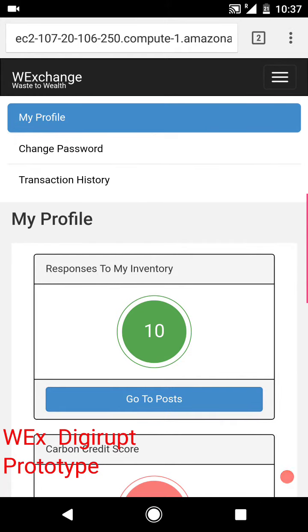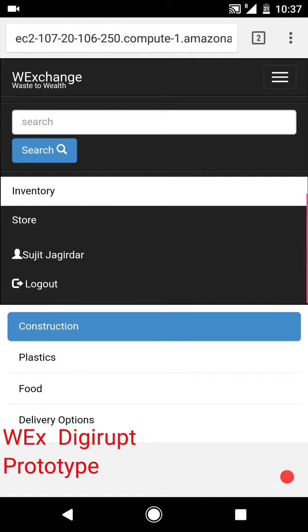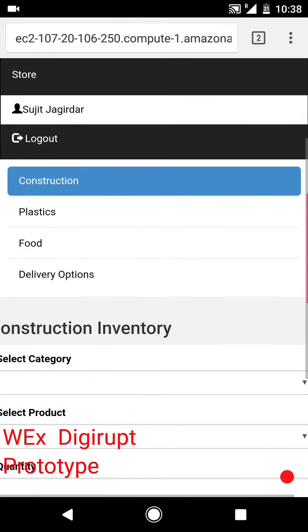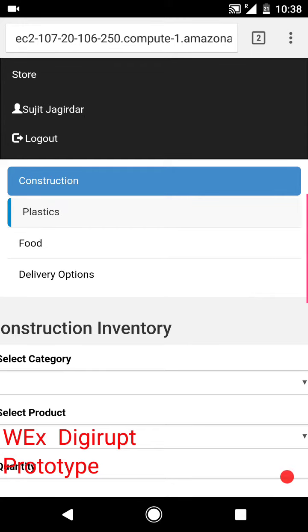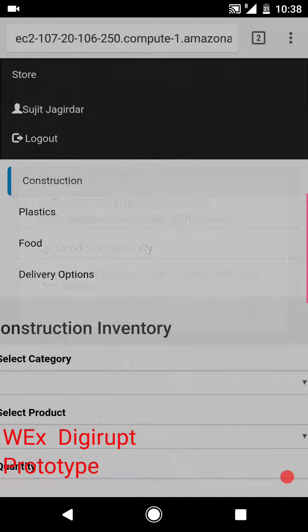So for the happy path, let's go directly to the inventory where we believe that this particular user can put up something for sale. The first few icons here are about selecting what kind of industry the user would like to select. Let's go ahead with construction for now.